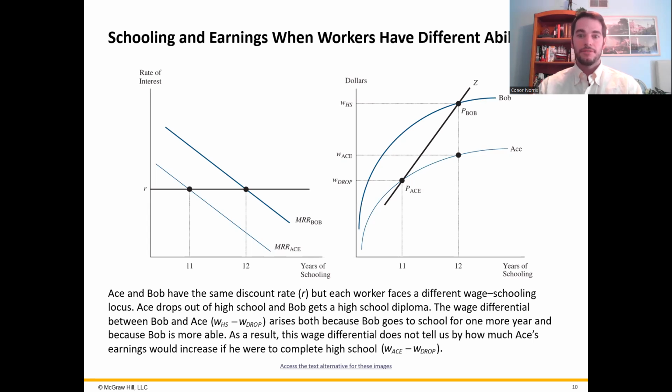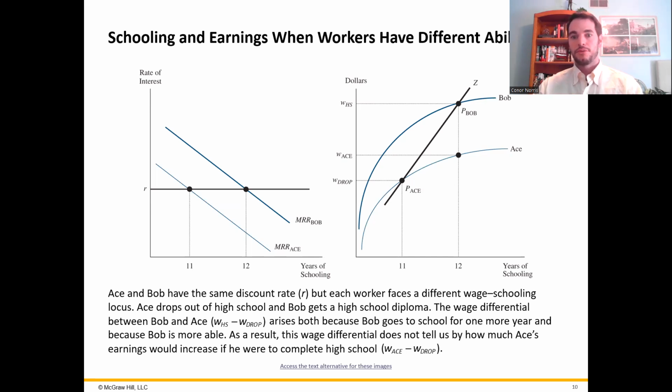Looking at the graph on the left, we see the two workers face the same discount rate and the same rate of interest. So at this point, Ace, who is slightly less skilled, corresponds to 11 years of schooling. Whereas for Bob, we trace it out to his curve farther out here. That corresponds to 12 years of schooling. So even at the same discount rate, Bob still chooses to spend more years in school because he's on a different curve. He has a higher marginal rate of return to education.